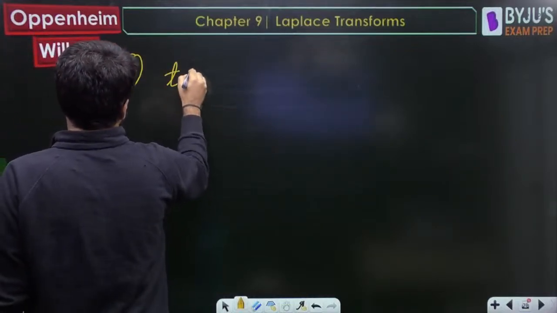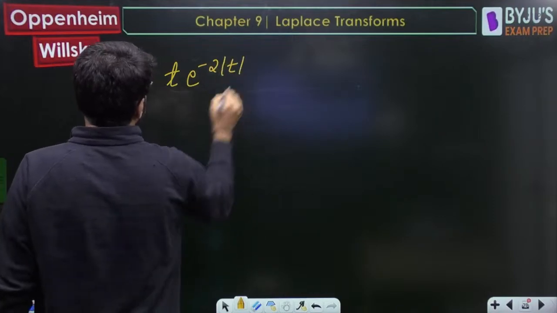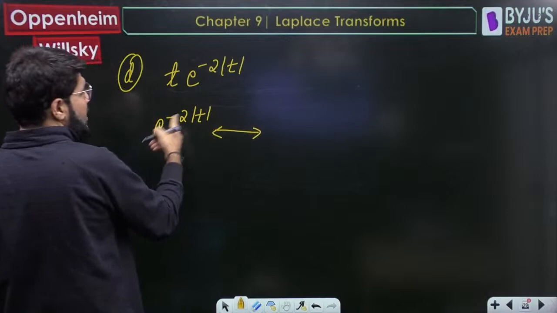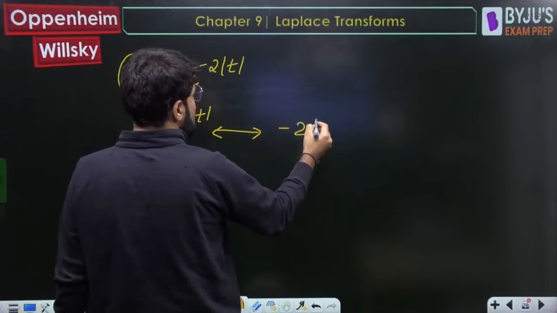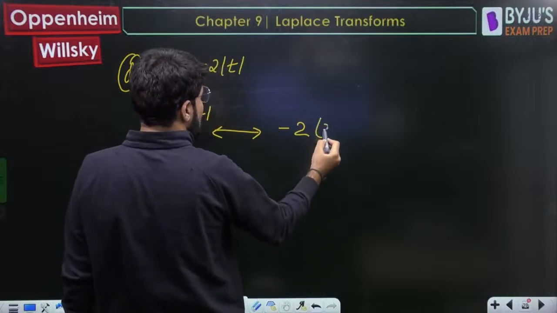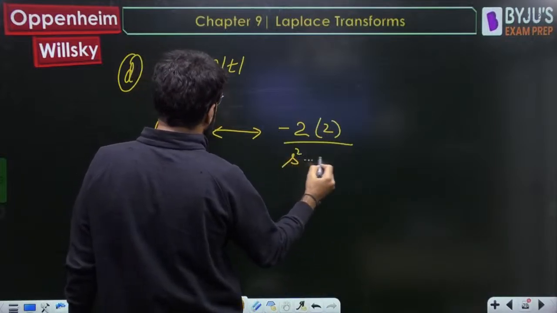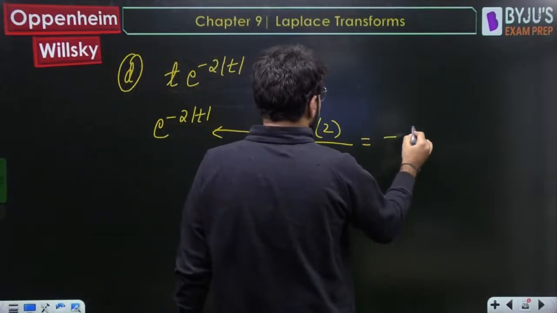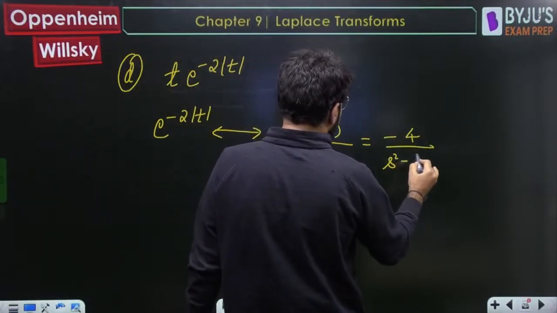Okay, t e power minus 2 mod t. So what is the Laplace transform for e power minus 2 mod t? Like e power minus a mod t, I will do minus 2a, here a value is 2, divided by s square minus a square. That is the formula we also revised. So it is actually minus 4 upon s square minus 4.